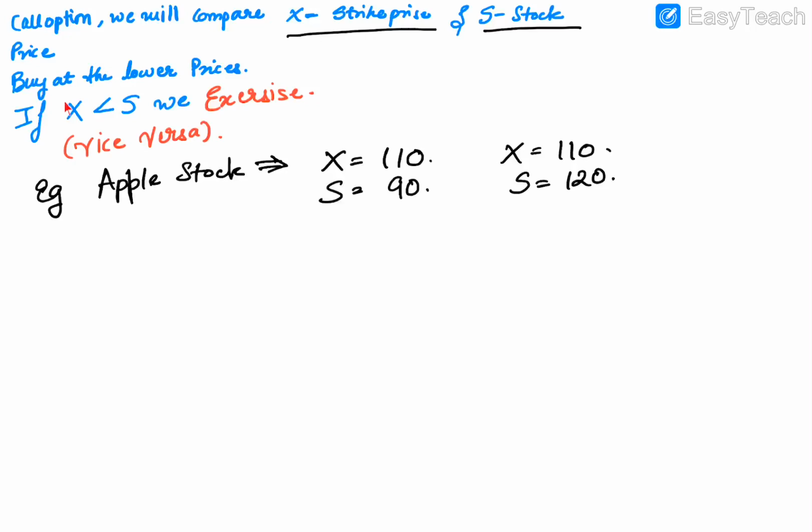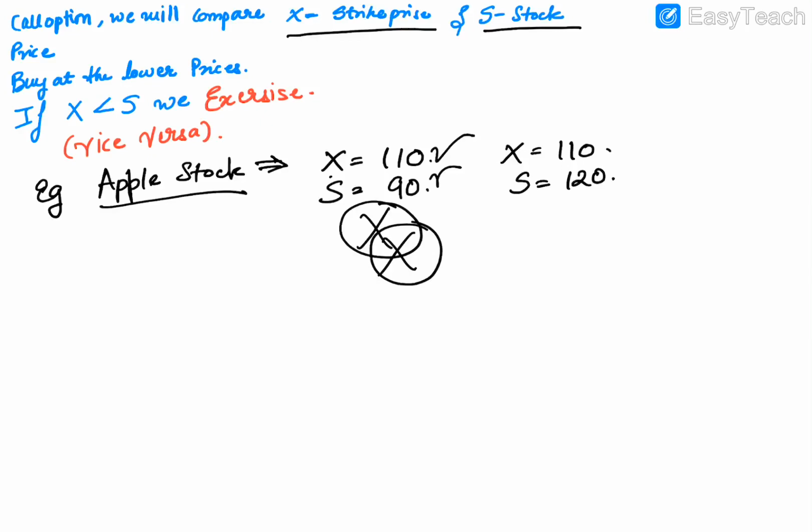If strike price is less than the stock price, then we will exercise. For example, in case of Apple stock, if my strike price is 110 and my stock price is 90, then we won't exercise, because I'm already getting the equity stock at 90.